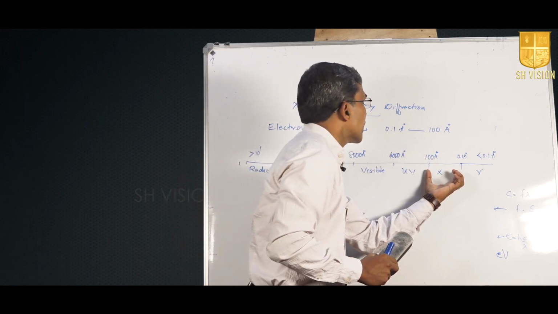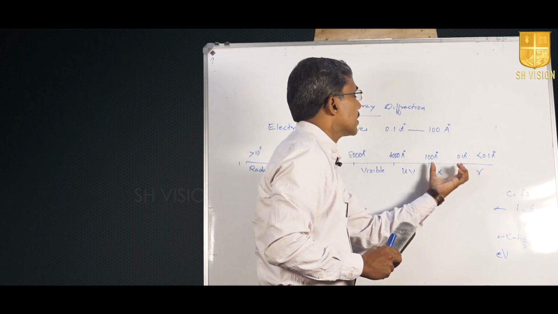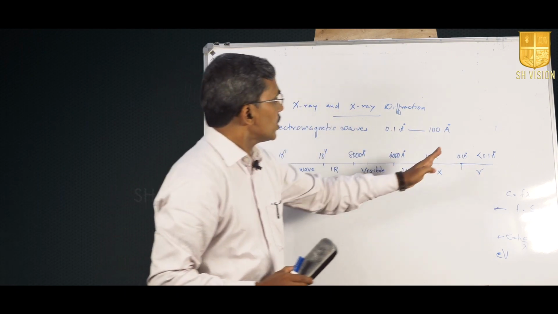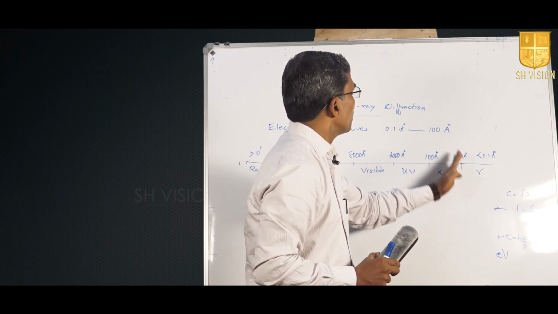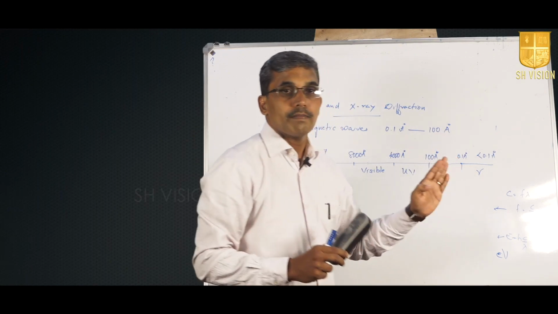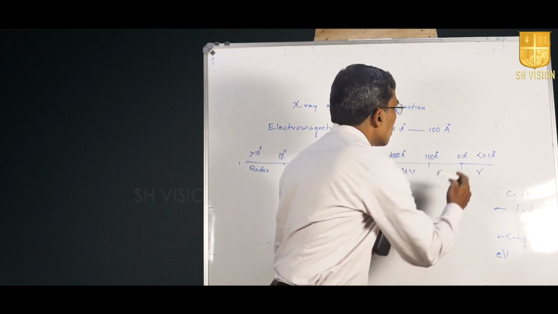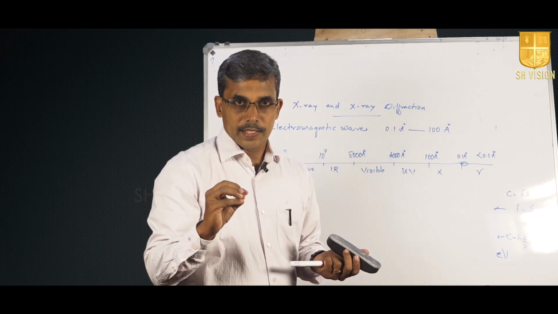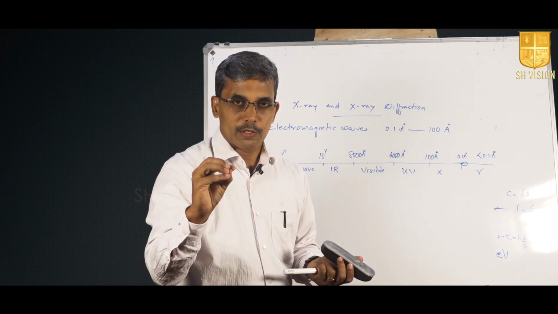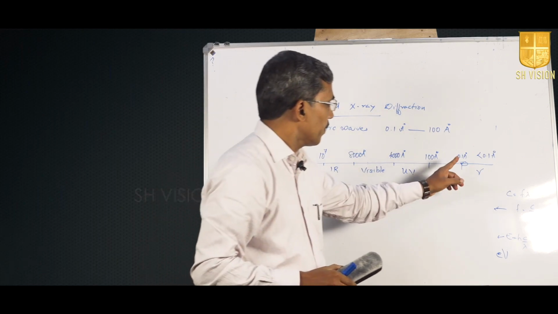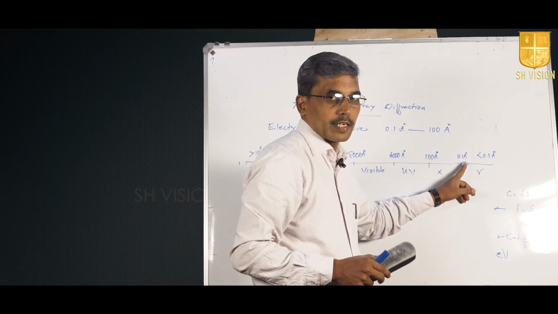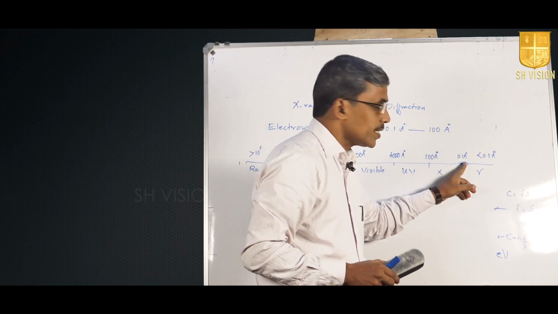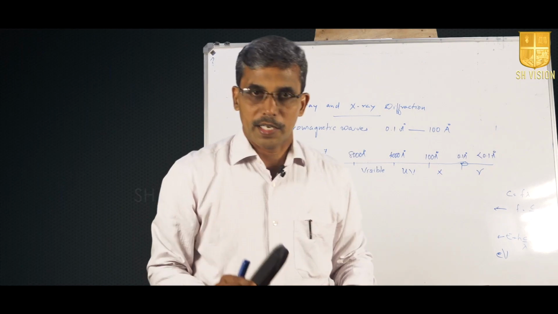So our interest here is X-rays, whose wavelength range is 0.1 angstrom to 100 angstrom. This is not a sharp boundary. 0.1 angstrom or 100 angstrom is not a sharp boundary for X-ray. For example, in this range, when you get an electromagnetic radiation, the property of electromagnetic radiation is decided by the wavelength or energy of the radiation. So at this point the radiation can be either X-ray or gamma ray.